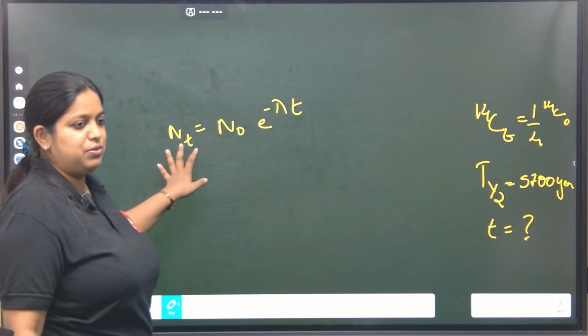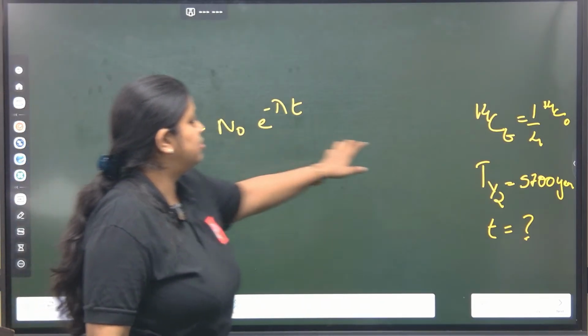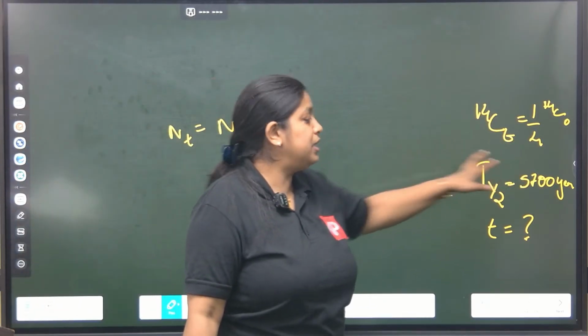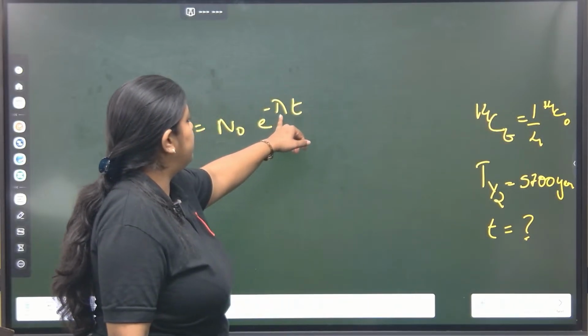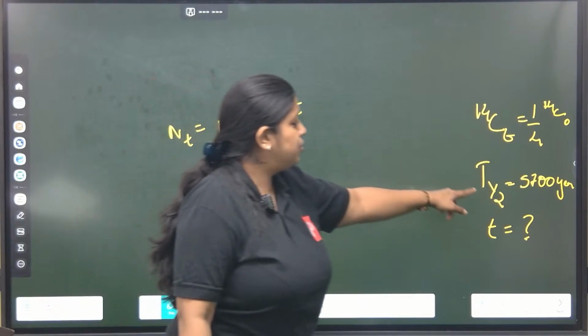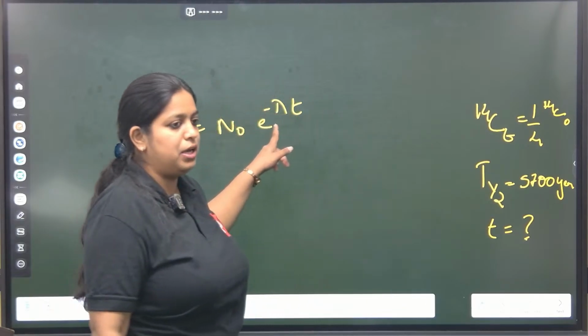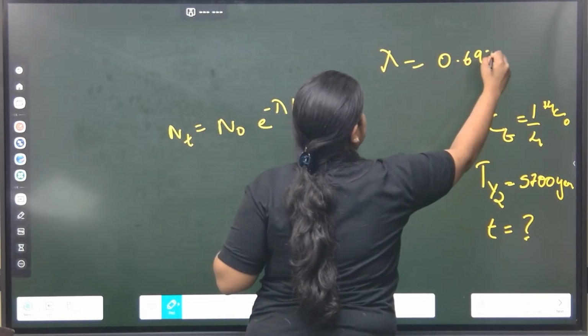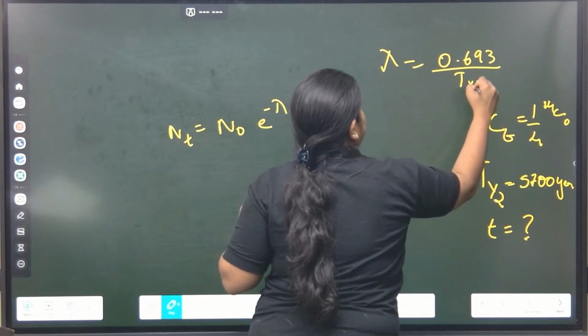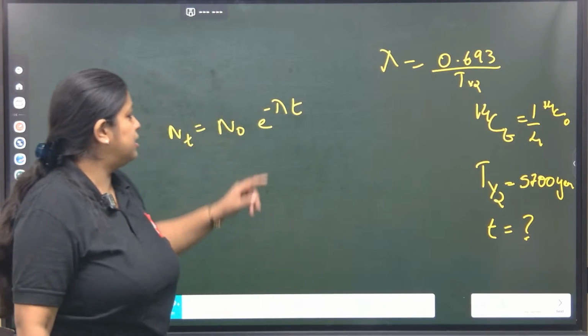This is the basic equation. Nt is carbon at time t, N naught is carbon at the initial situation, and lambda is the decay constant. We know the relationship between T half and lambda: lambda is equal to 0.693 divided by T half. From the half life we get the lambda.